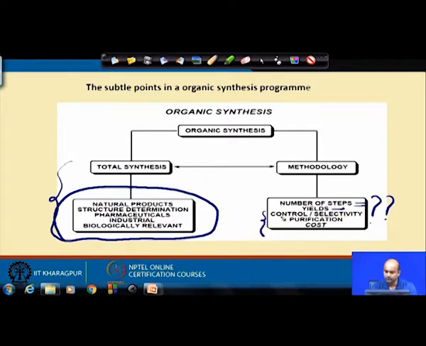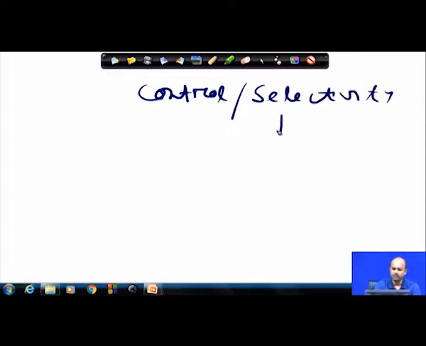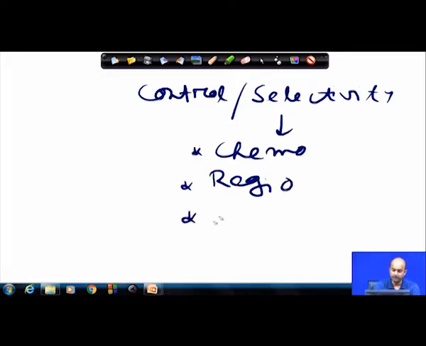If the methodology can control the reactivity or selectivity, it basically implies everything: chemoselectivity, regioselectivity, stereoselectivity.